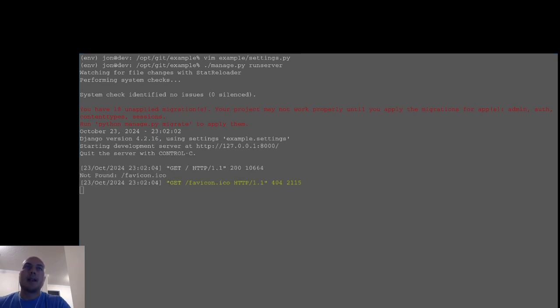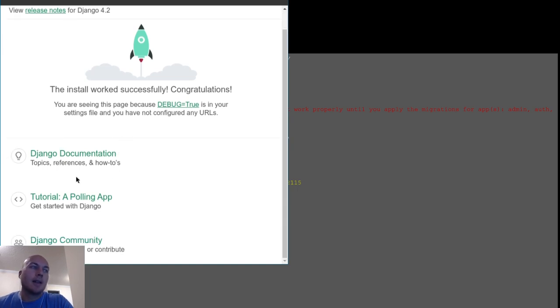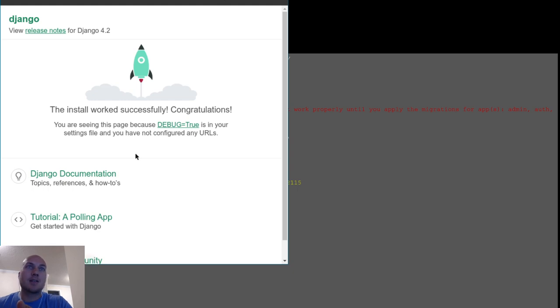Okay, now if I pull up my browser, when I load this page, so when I ran runserver, it said you can go to localhost port 8000, which I do, and get this general Django page. And this is just kind of the default Django page. If you don't have any views set up, then this is it. So that's how you get Django running.